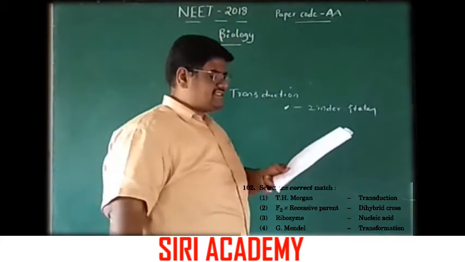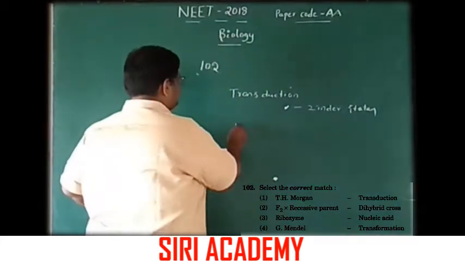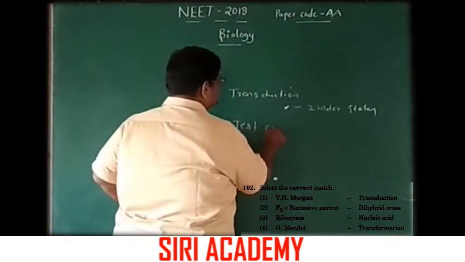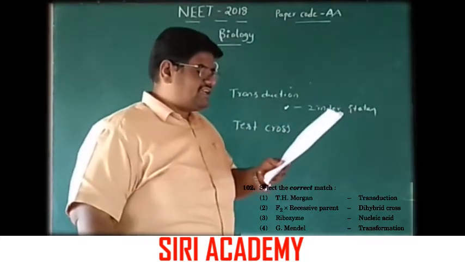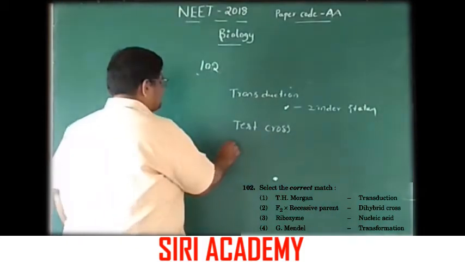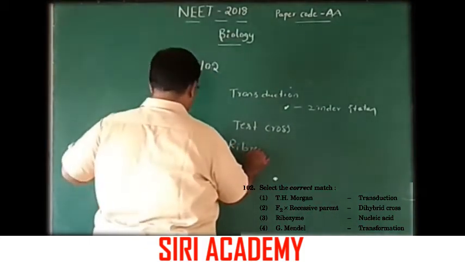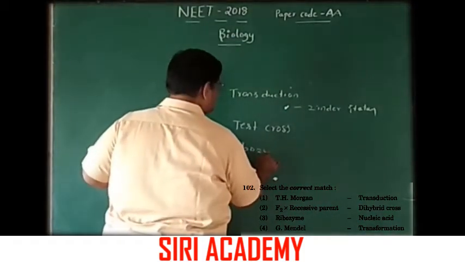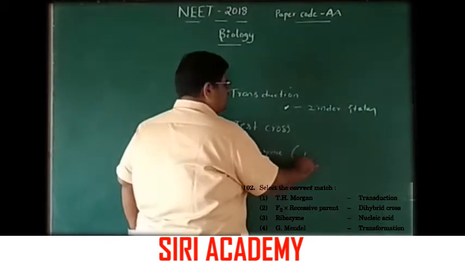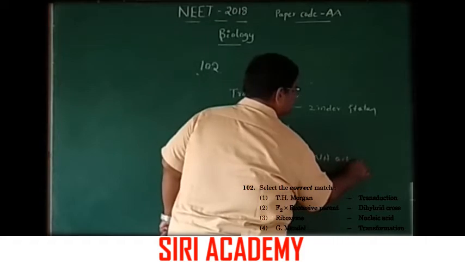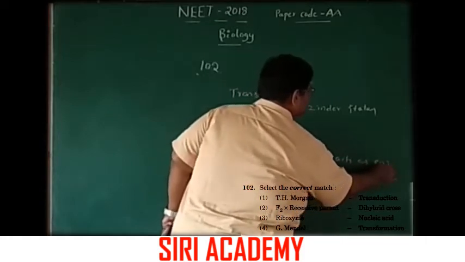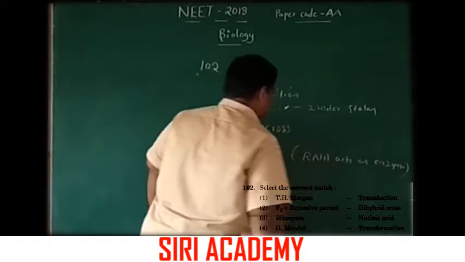F2 into recessive parent, that is not dihybrid, that is the test cross. Here the ribozyme is actually an enzyme. RNA acts as enzyme.